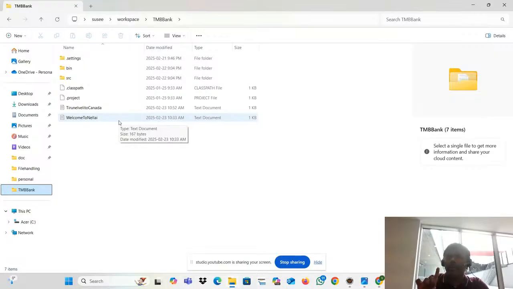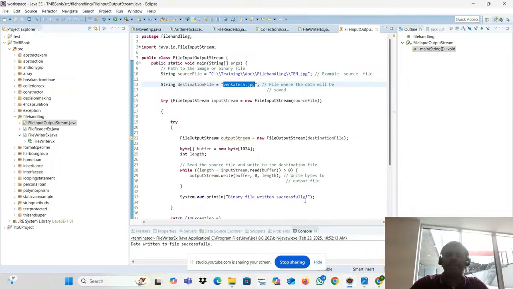Again, it is not copying. It is reading the image byte by byte. It is going to write it here. Byte by byte, it is going to read it. It's not copy paste. How is this reading byte by byte happening? That's what we are going to talk about there. Okay, fine. This is a source location. This is a destination location. The destination location is my project directory.